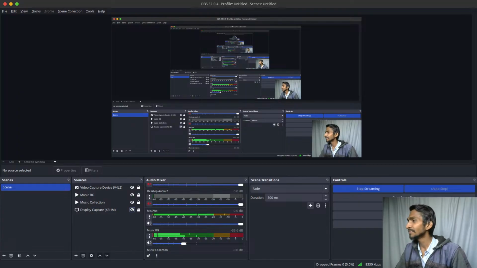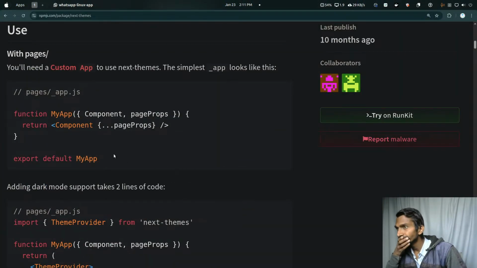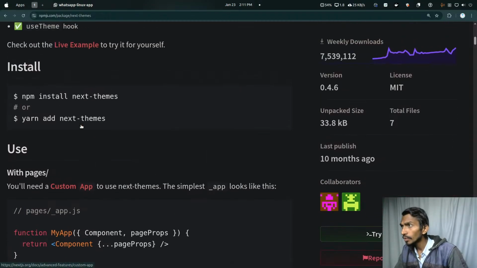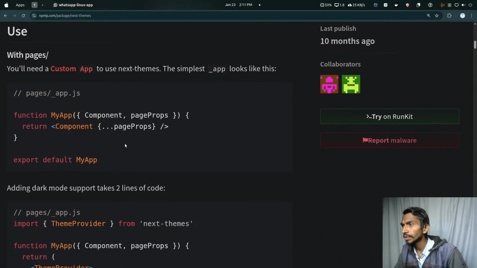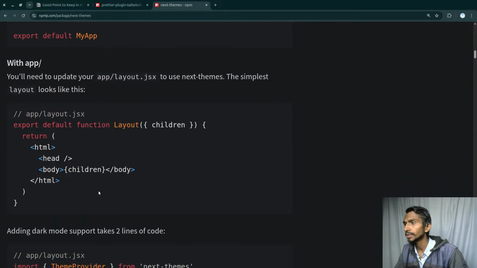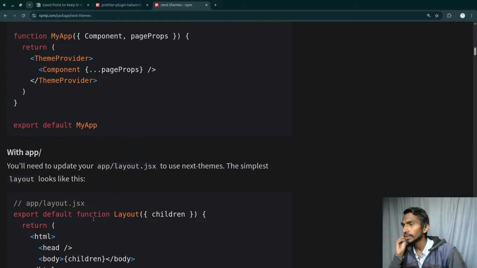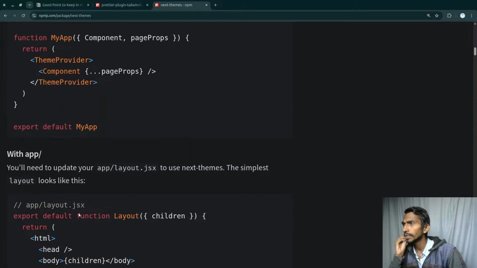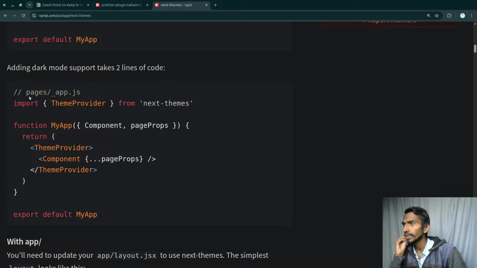Alrighty, by the way, I can start sharing the screen again. Alrighty then, let's continue from here on. Apart from this, _app.js, okay, we don't really need to worry about it. You need a custom one, okay, and in here we have to wrap everything inside the ThemeProvider. Once everything is wrapped inside the ThemeProvider, and inside layout.tsx, mainly we needed that. So I have this pages _app.js, and I'm wrapping everything inside this.